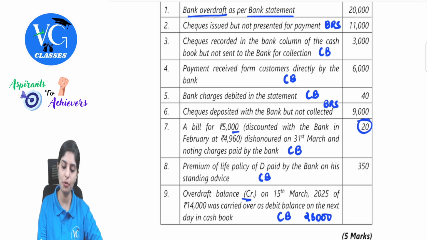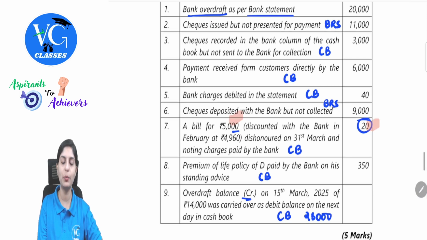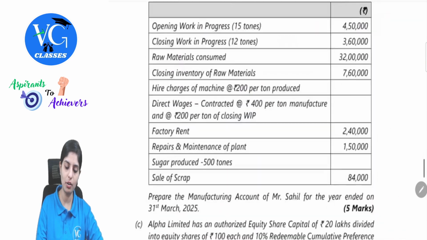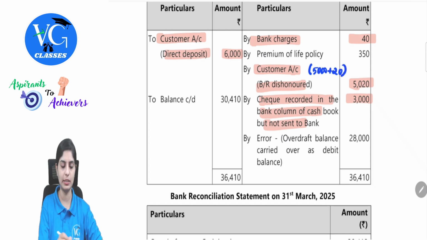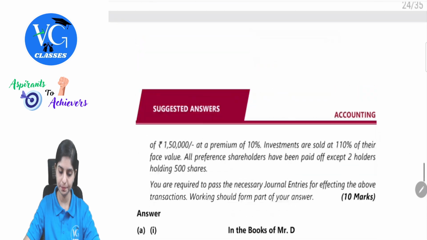What will be the total amount? 5000 of the bill value and 20 rupees. So this will be recorded on your payment side, by customer for the bill dishonor, 5020. How are we getting this? 5000 of the bill value plus 20 rupees as the noting charges. I hope this is understood.